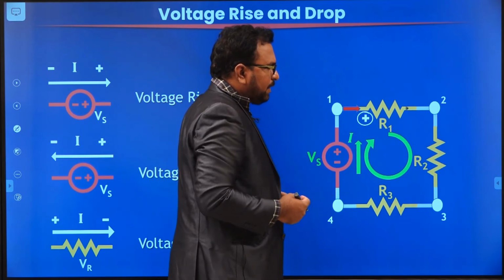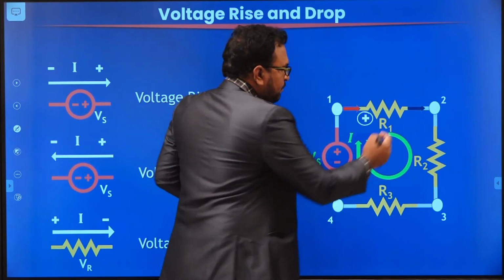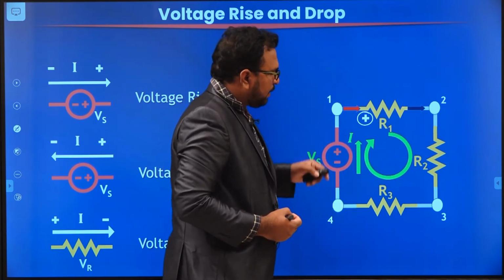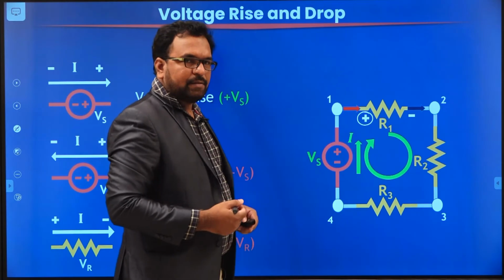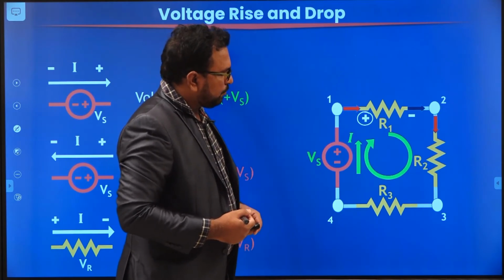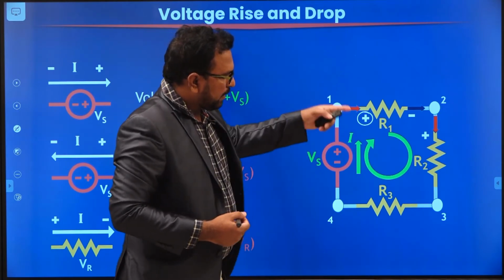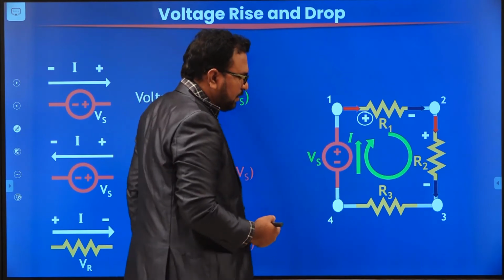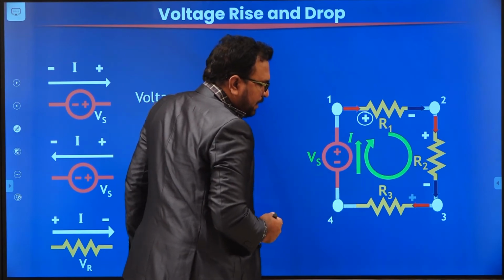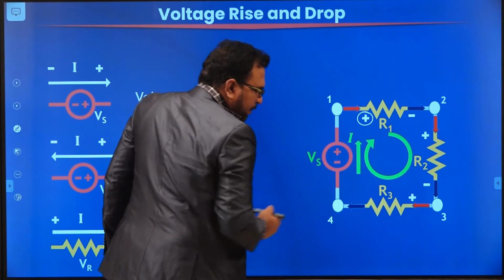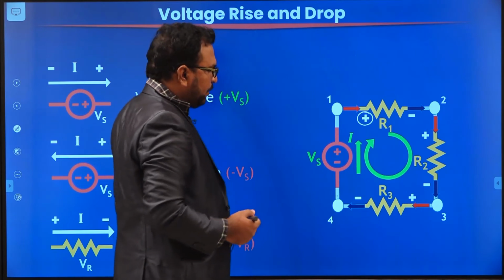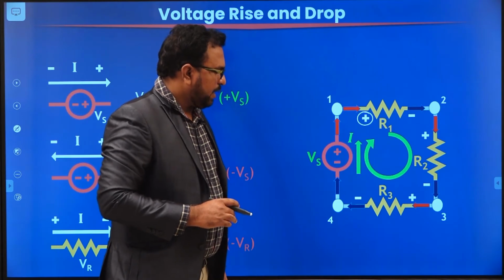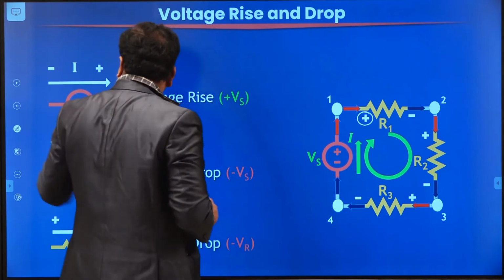And where the current is leaving, it is leaving from the second terminal of the resistor. For that terminal, we are going to give a negative sign. Similarly, in case of resistor R2, we are going to assign the current entering terminal as positive and the current leaving terminal as negative. Similarly, in case of resistor 3, the current entering terminal we assign as positive, and the current leaving terminal we assign as negative. Okay. In the source, we already know the polarities, plus and minus. You cannot change those signs.